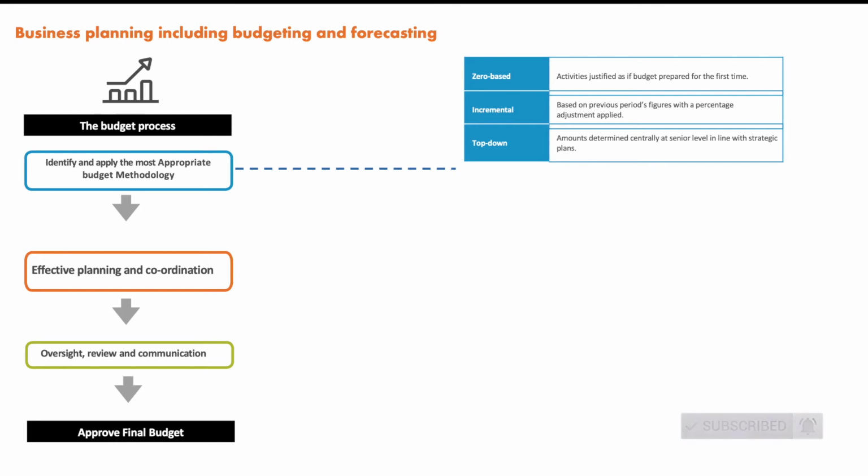So it means top down: you will be getting the instructions from the top management to the lower management, where decision making is highly centralized and everything is being done by the owner. That's the top down.